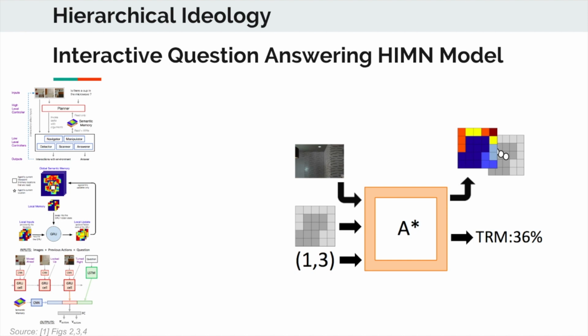So for instance, this is the navigator controller. This takes the occupancy grid of a 5x5 area in front of the agent, as well as relative to the agent, and within that occupancy grid, the location the agent wishes to travel to, and the current image the agent sees. This outputs a shortest path via A star to that location provided, as well as an update to the global semantic memory, and a termination signal that, when having reached a certain threshold, returns control back to the planner.